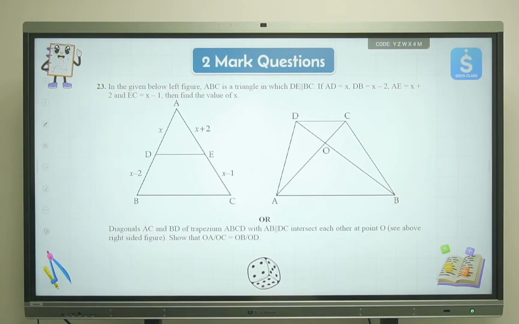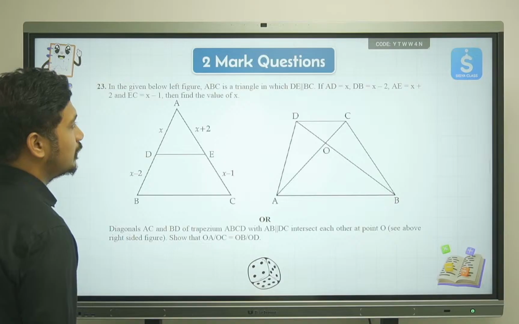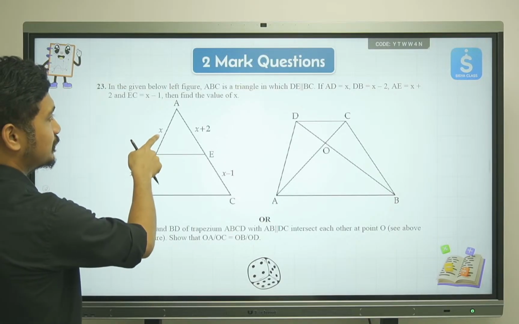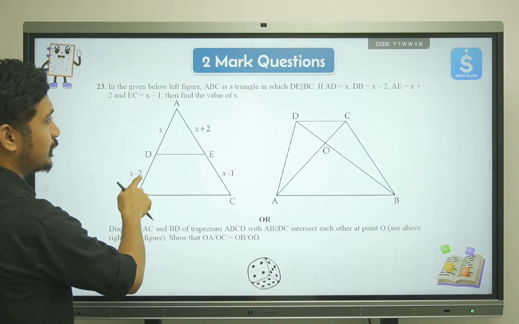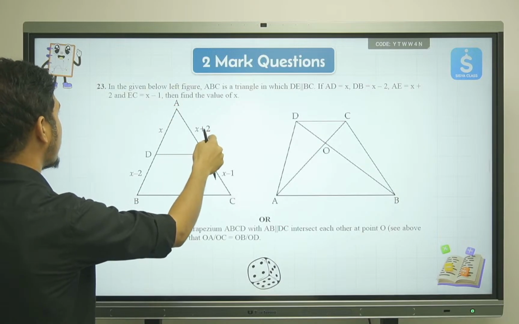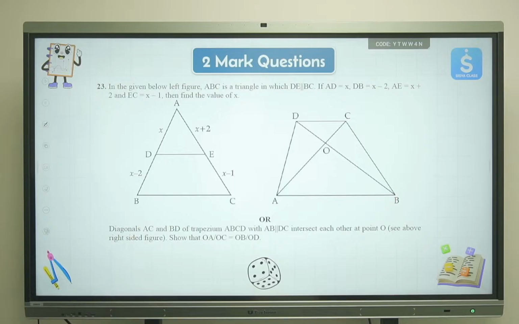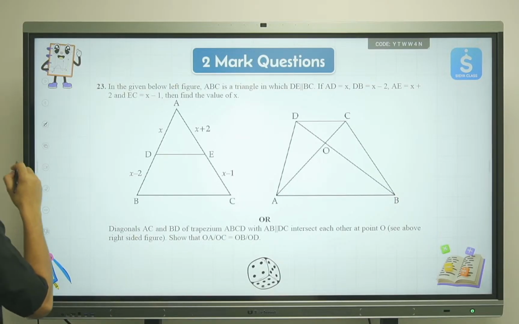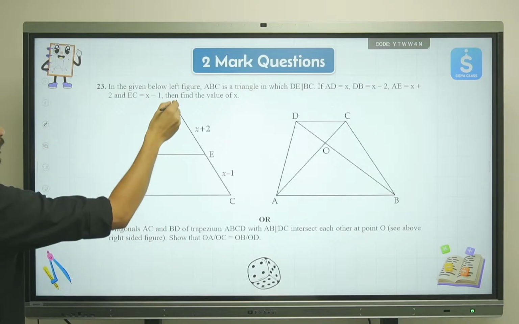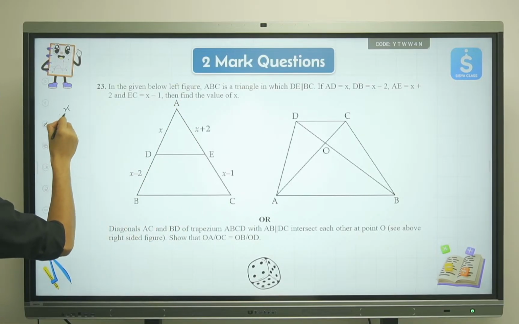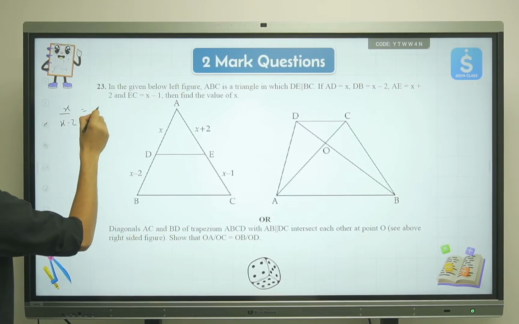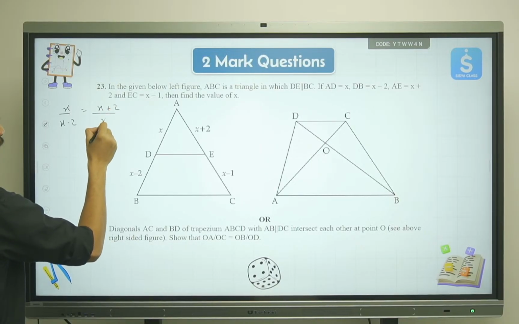Now the next question is, in the given below left figure, ABC is a triangle in which DE and BC are parallel. AD is x, DB is x minus 2, AE is x plus 2, and EC is x minus 1. Find the value of x. We'll use the basic proportionality theorem once again over here. The basic proportionality theorem says this upon this will be equal to this upon this, right? So x upon x minus 2 will be equal to x plus 2 upon x minus 1.